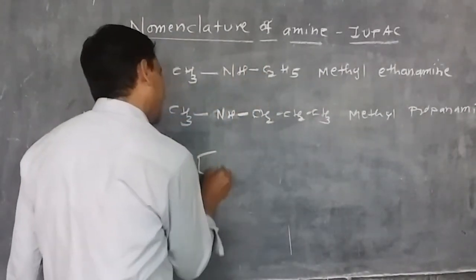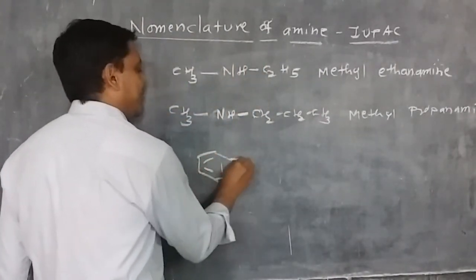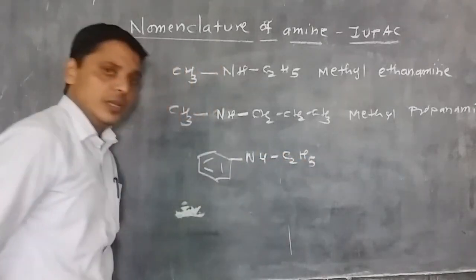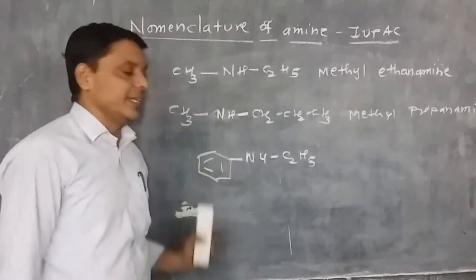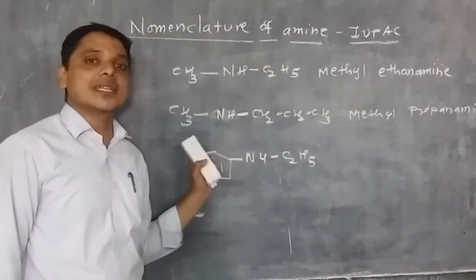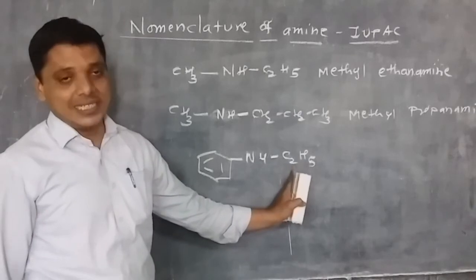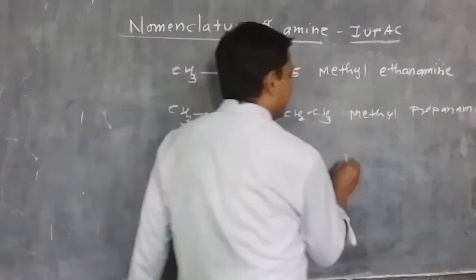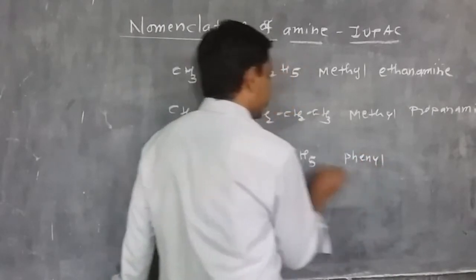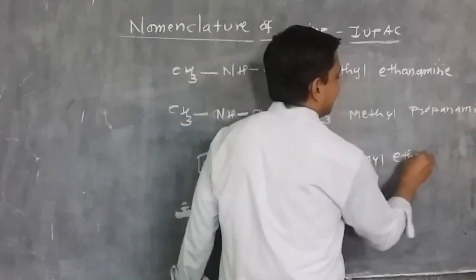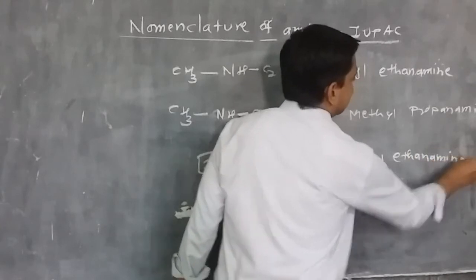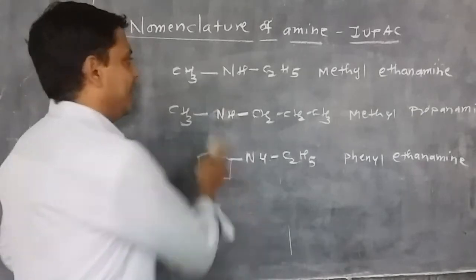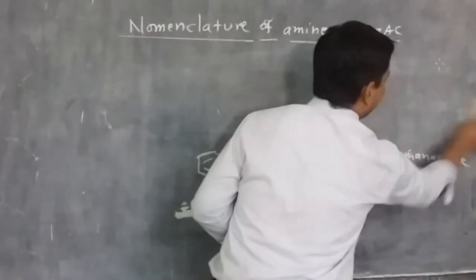Suppose again we draw one side in aromatic form, a benzene ring, then NH, and C2H5. Remember that the aromatic aryl ring is considered a substituent, and the two-carbon ethane is considered the parent alkane. So the name is phenyl, and then the 2 carbons make ethanamine. Phenylethanamine is the simple IUPAC name. All of these have NH, so definitely they are secondary amines.